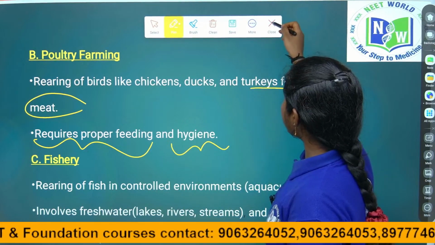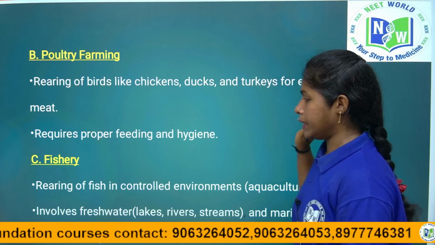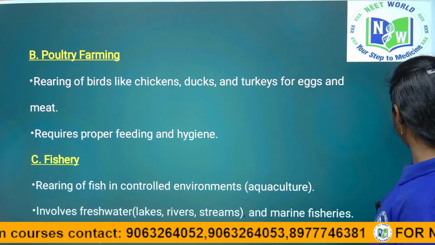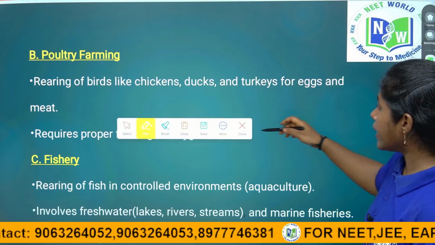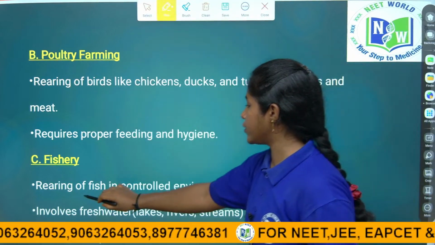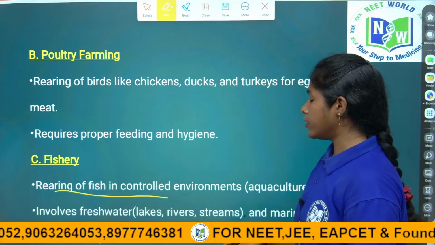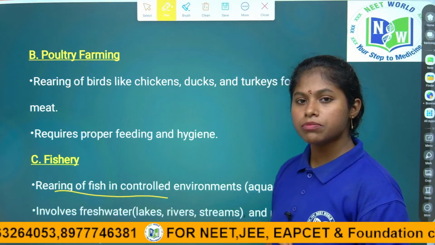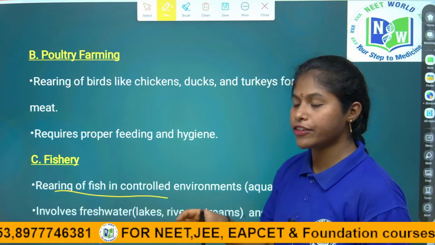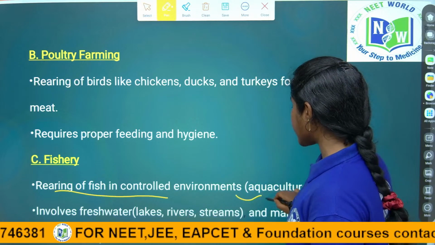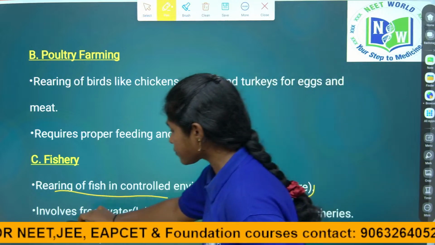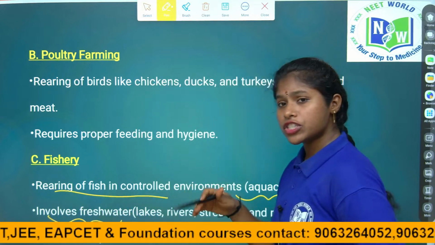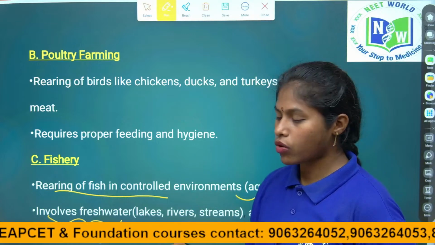So next, another most important food is fishery. Rearing of fish for food. We rear fish in controlled environments, which means humans are rearing these fishes, and we call it aquaculture. It involves both freshwater and marine water, fishes reared in freshwater and also in marine water.